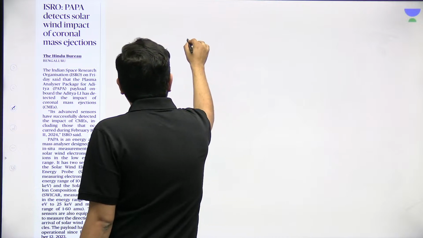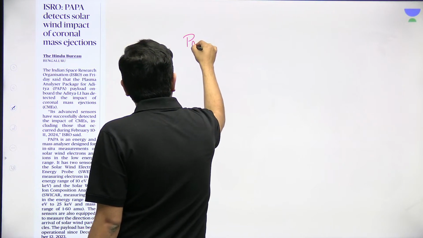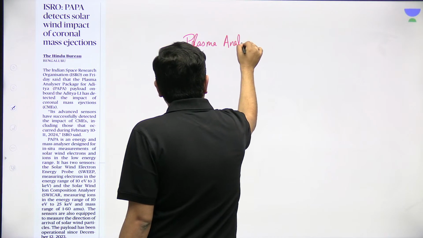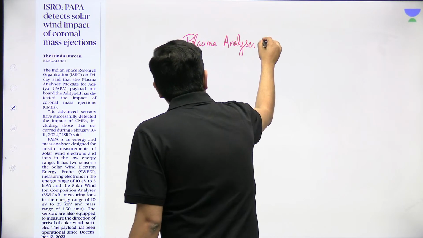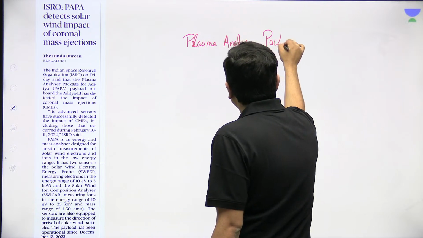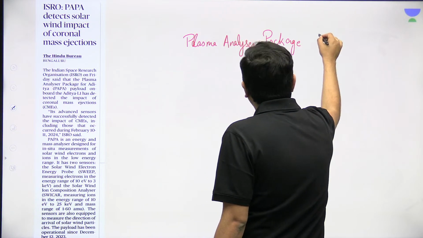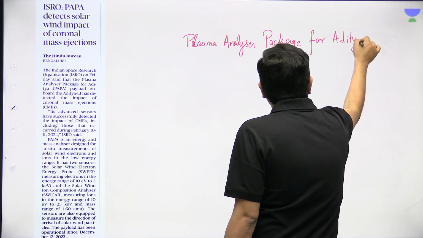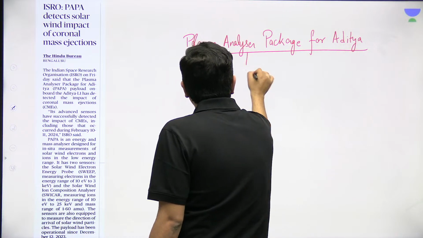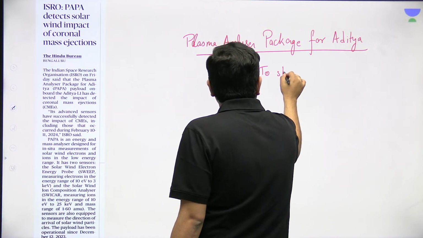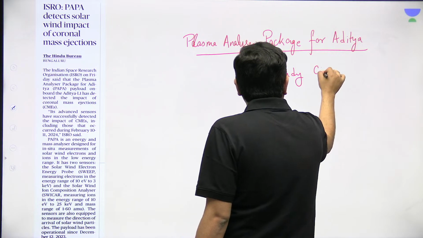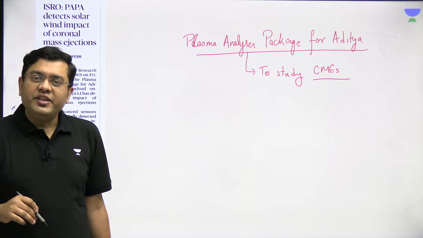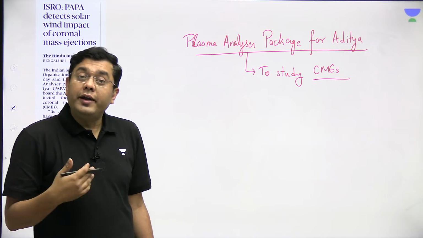It is the Plasma Analyser Package for Aditya. Its work is to study coronal mass ejections, CMEs. That is what it wants to study.